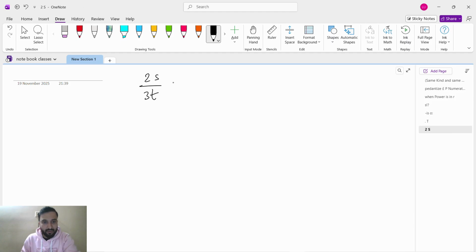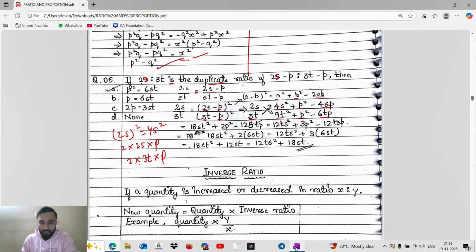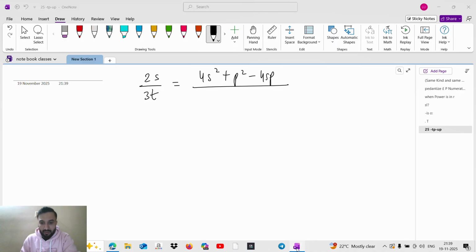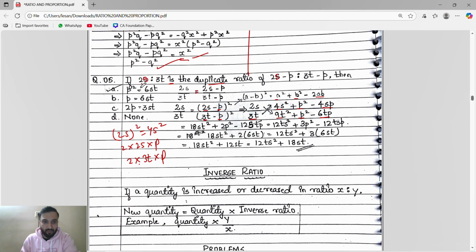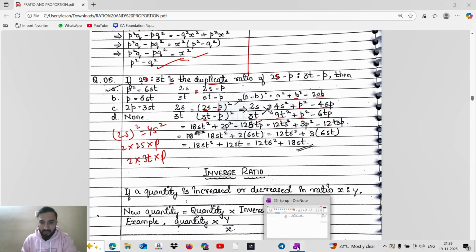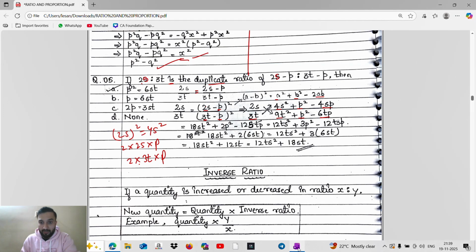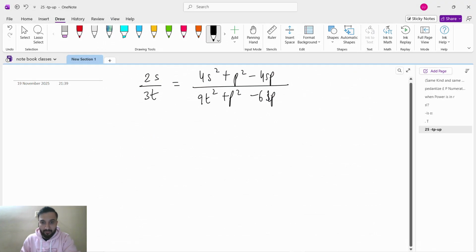2s by 3t, 4s square plus p square minus 4sp, divided by 9t square plus p square minus 6tp. See here, we have the options: p square is equal to 6st, p is equal to 6st, 2p is equal to 3st, and none. Now let's multiply.